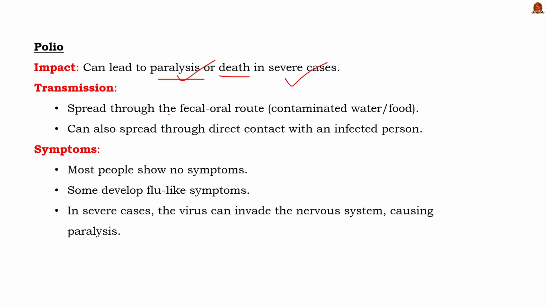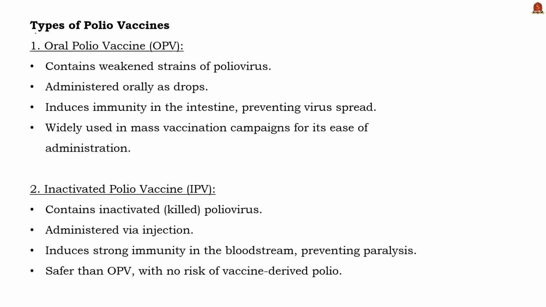Talking about the transmission of the virus, it spreads through the fecal-oral route, often through contaminated food and water. It can also spread through direct contact with an infected person. Now talking about the symptoms, most people affected with the poliovirus show no symptoms. Some people may develop flu-like symptoms, and in severe cases, it leads to paralysis and death. Now let us see the types of polio vaccines.